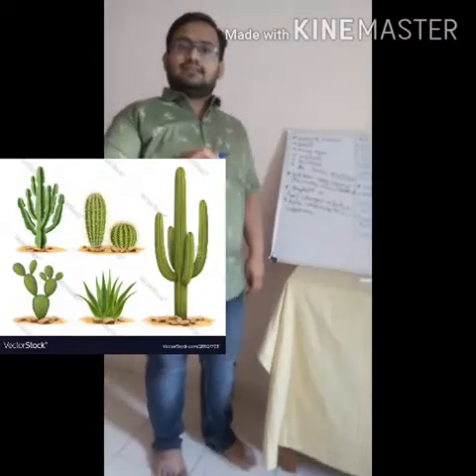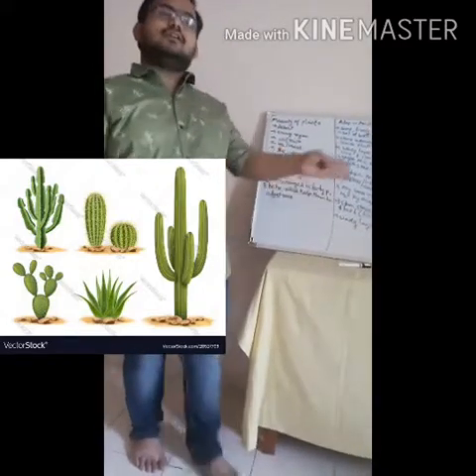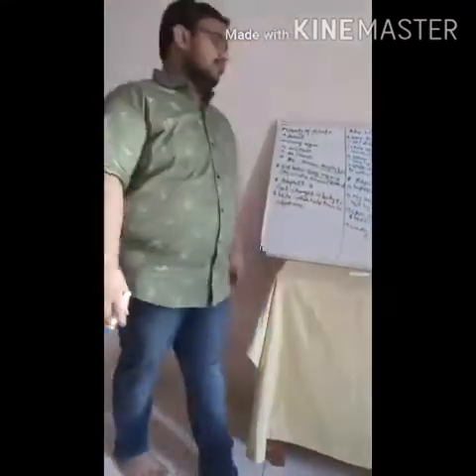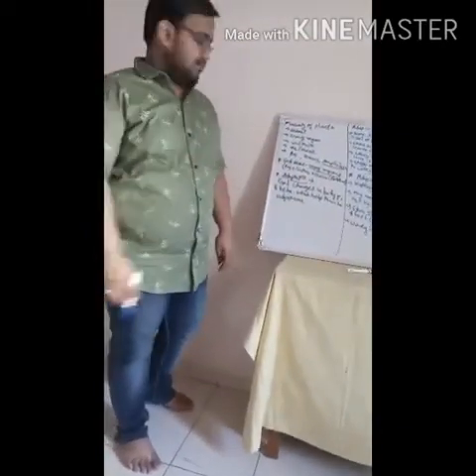The cactus has a number of thorns. In Marathi we say kate. So the thorns on the cactus are found in the desert region. Now we come to adaptations. What is meant by adaptation?